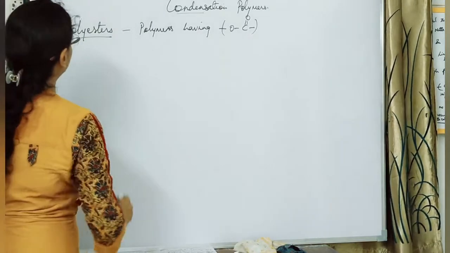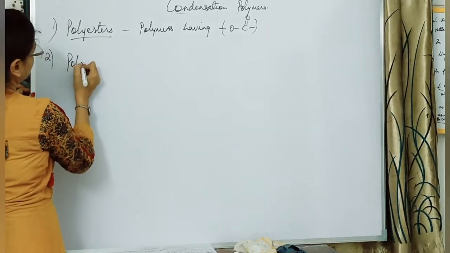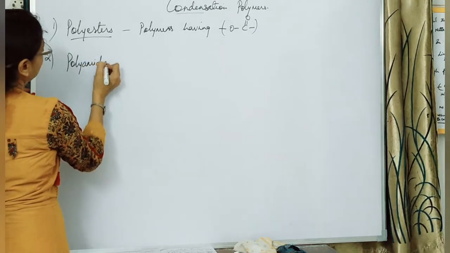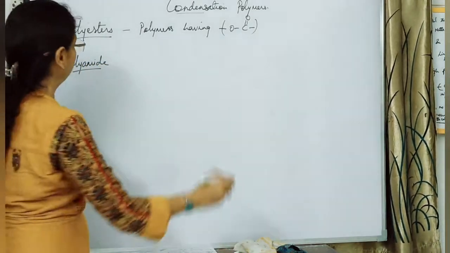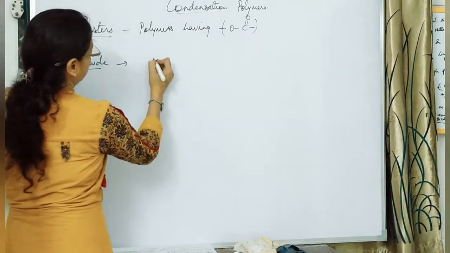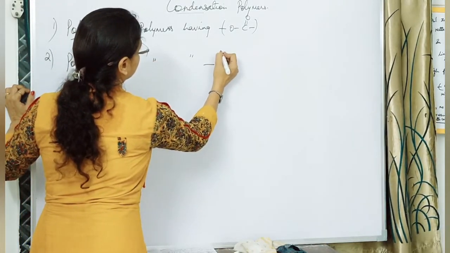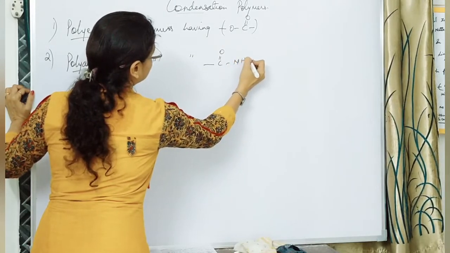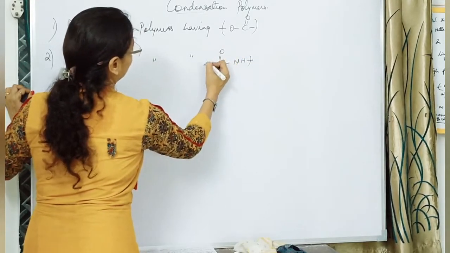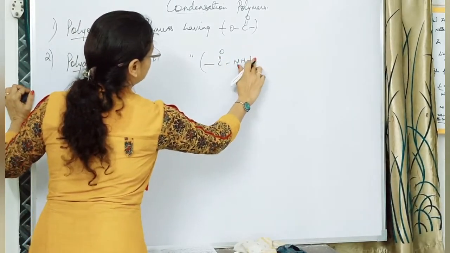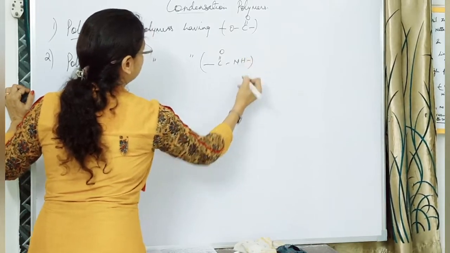Next we have the polyamides. Now what are polyamides? That means the polymers having the amide linkages, that is C double bond O and H. These type of polymers we call the polyamides.